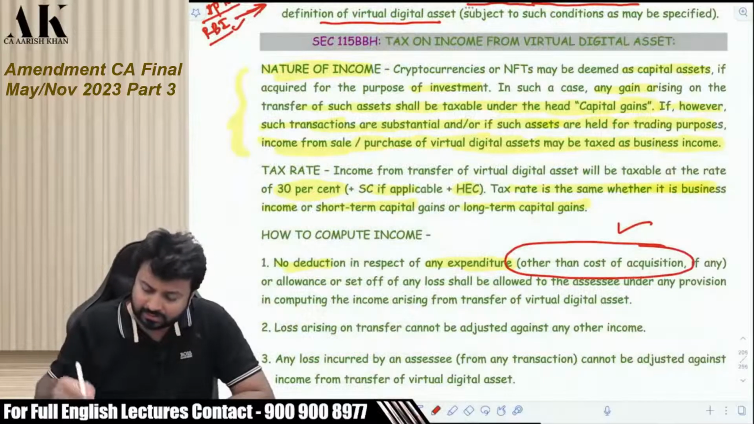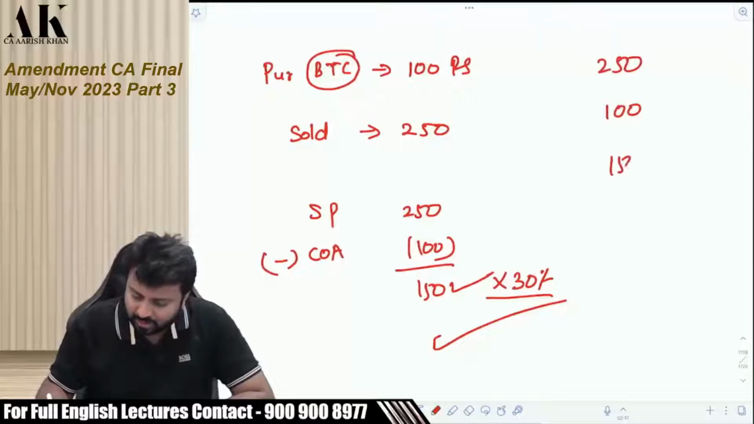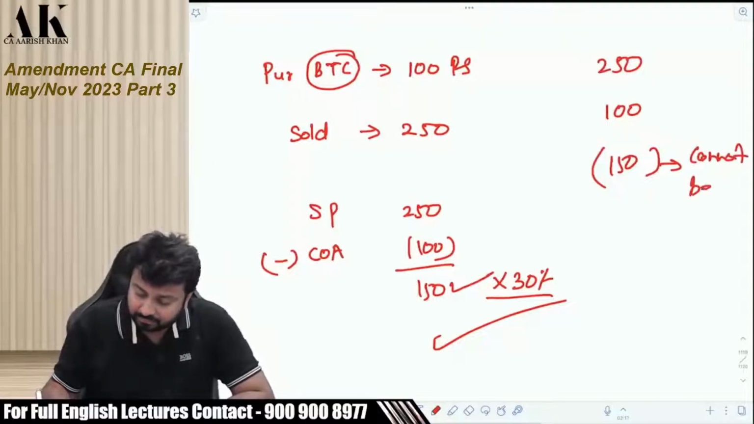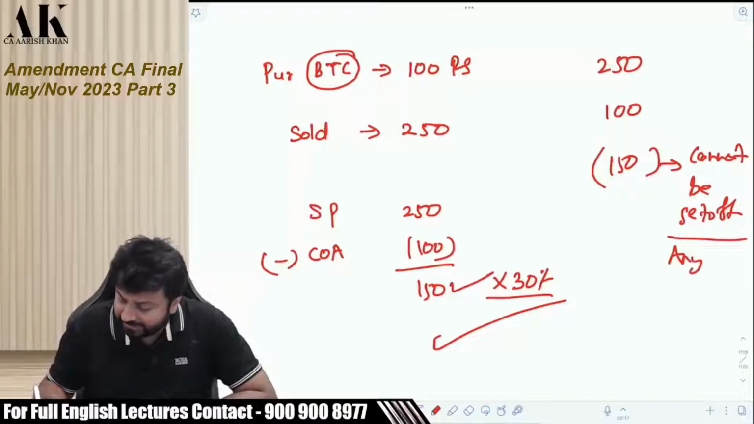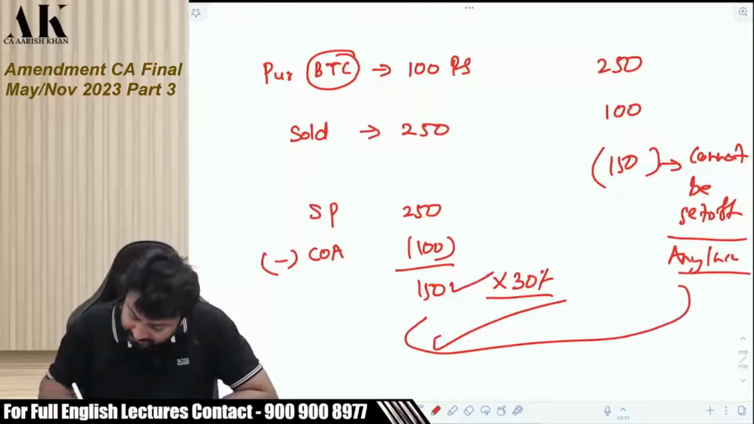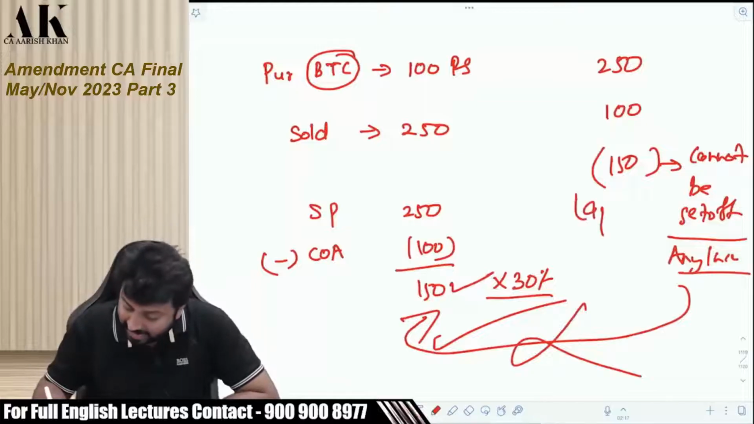Suppose there is a loss, you purchased at 250 and sold at 100. So there is a loss of 150, right? This loss cannot be set off against any income. It cannot be set off against this income also. Not allowed. This loss lapses forever.